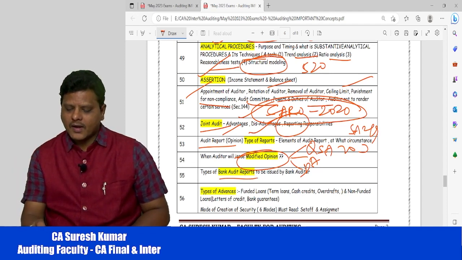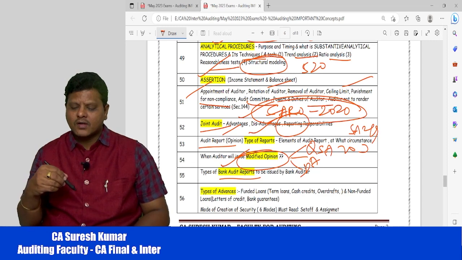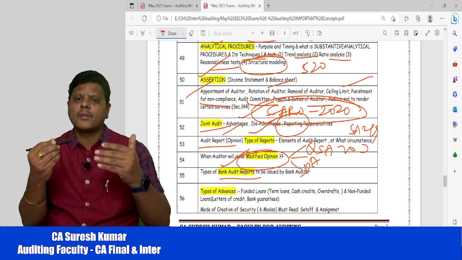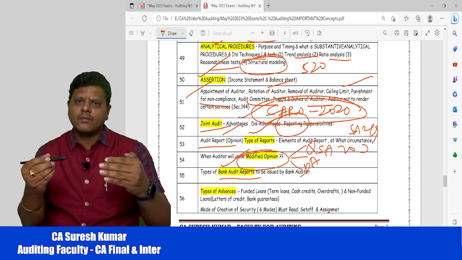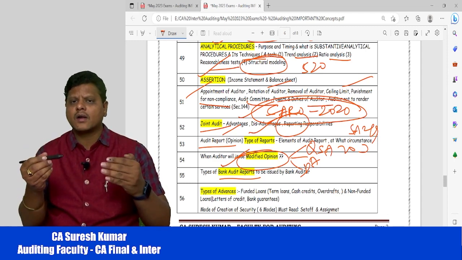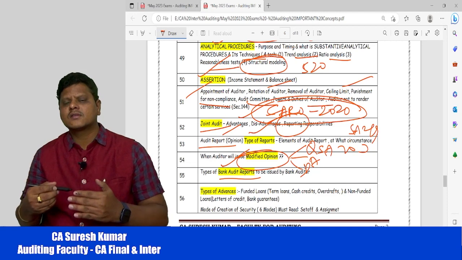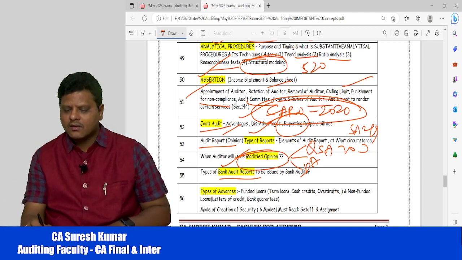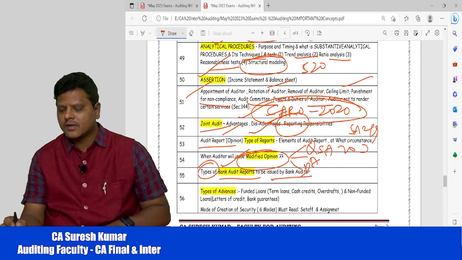Then coming to bank audits. So we have types of bank audit reports. In company audit, we give the normal independent audit report, CARO if applicable, internal financial controls audit report if applicable. On exactly similar lines in bank also we do the audit report and also LFAR. Like that we have types of reports issued by the branch auditor.